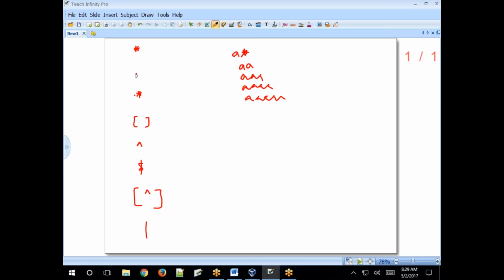And dot. What is dot? Is it the same as asterisk in wildcard characters, representing zero or more characters? No. It represents a single character, as the question mark does in our wildcard characters.